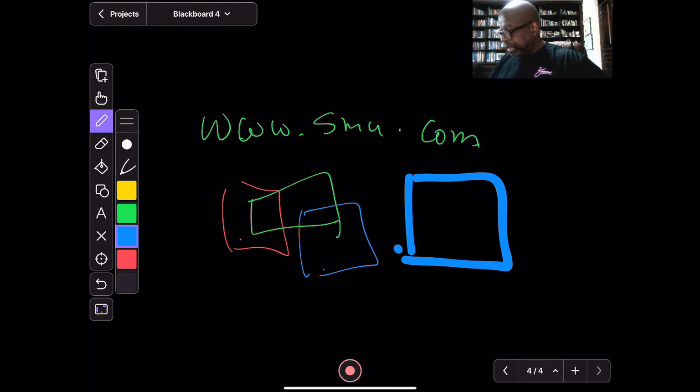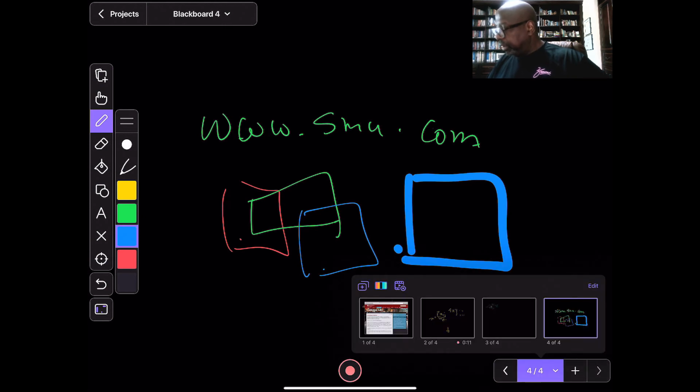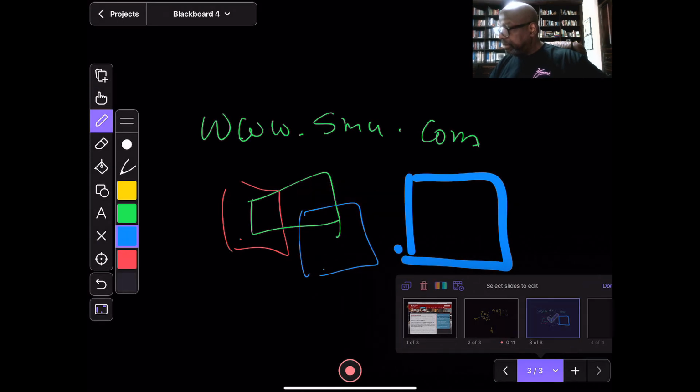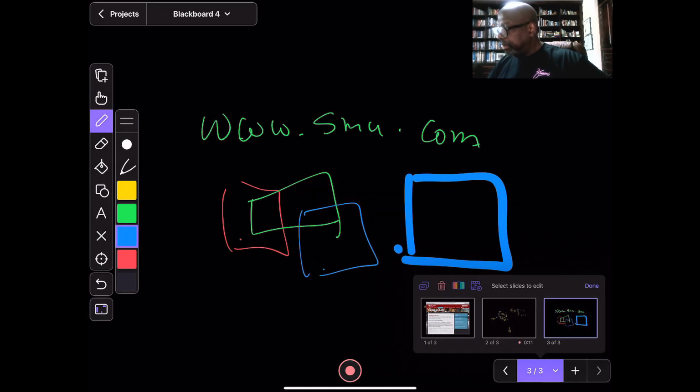You add new pages by simply pressing your plus sign. If you want to go and remove sheets, you just press your number. You have 4 slides of 4. I want to remove this one right here, so I just select on it, and I could just delete it from the list of slides, right?